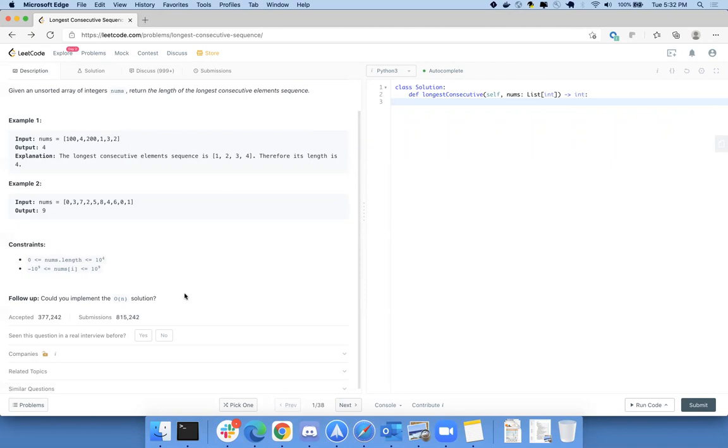They have given the constraints that nums of i can go up to 10 to the power 9. So I think that is one of the constraints. If you use DFS, then it's going to blow up. DFS will blow up because of the length given, nums dot length, 10 to the power 4. Not because of the value of nums of i, but the length is what mattered.